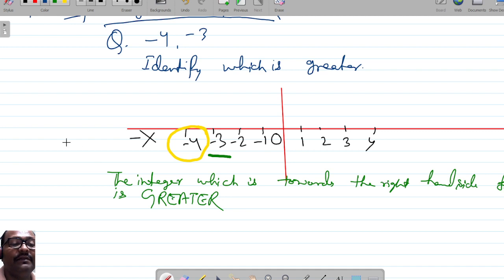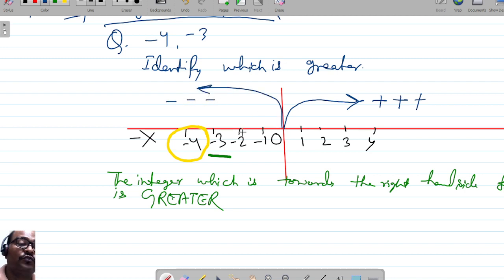What does the right hand side mean? Hope you remember, from the origin towards the right hand side, we are always going in the plus direction. From the origin towards the LHS, we are going in the negative direction. So minus 3 is towards the more positive side. Minus 3 is closer to the positive x-axis in comparison to minus 4. So we can say minus 3 is greater than minus 4, right?